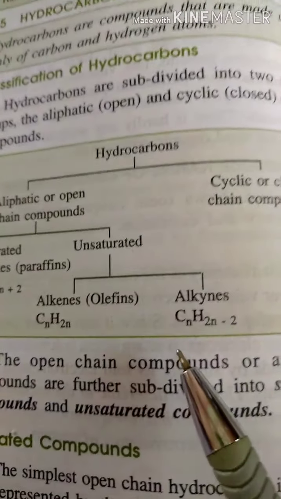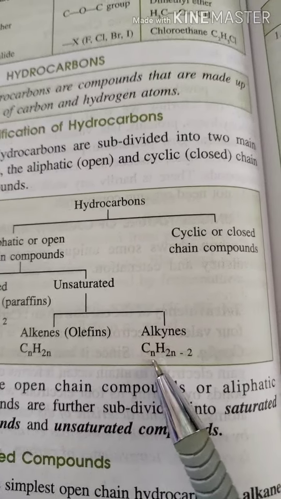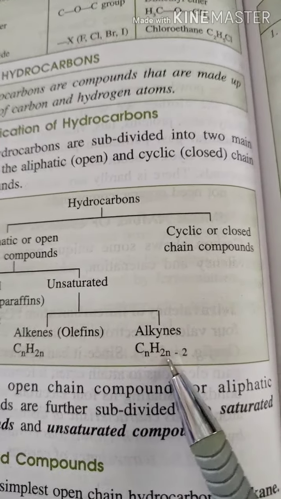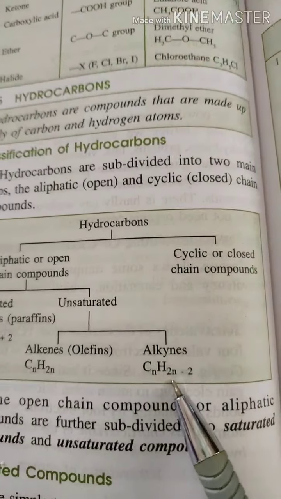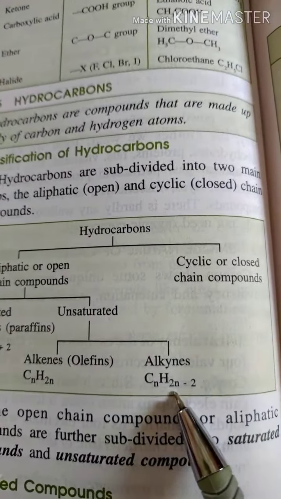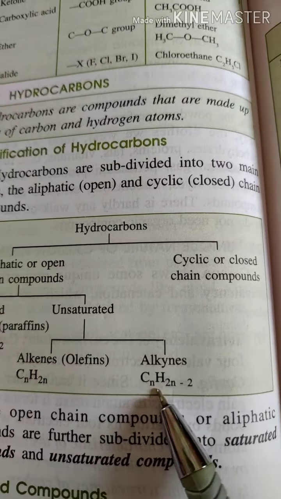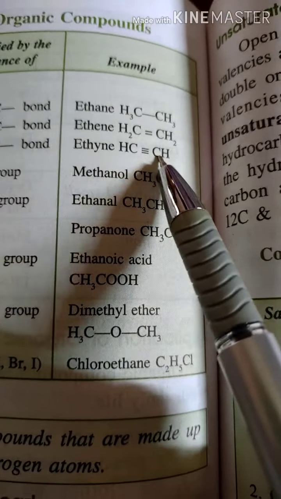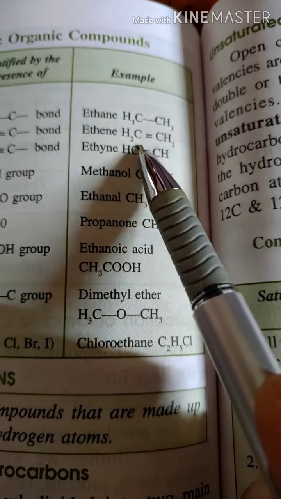Now another unsaturated hydrocarbon is alkyne. If it is 2, it will be C2H2. Not possible. The minimum is, sorry, it is possible, I'm sorry, C2H2. It will be ethyne. Here you see C2H2, ethyne. The unsaturation is because of this triple bond.